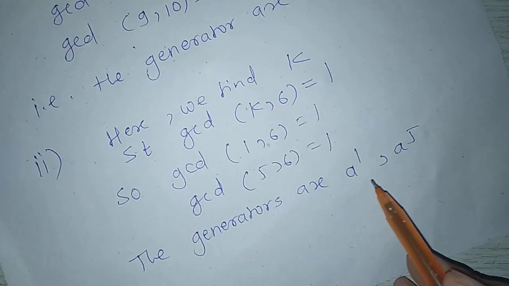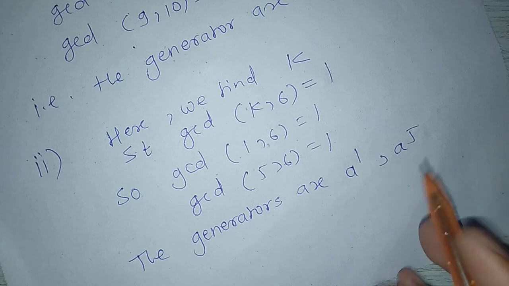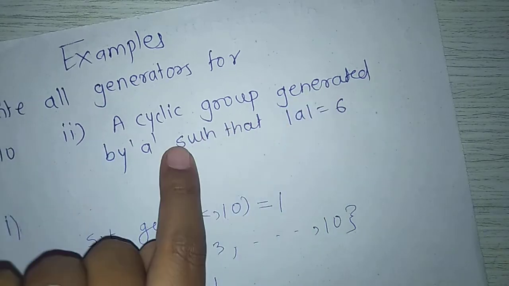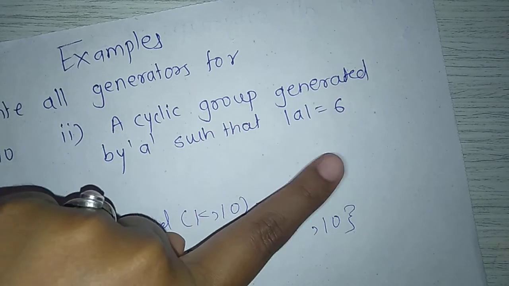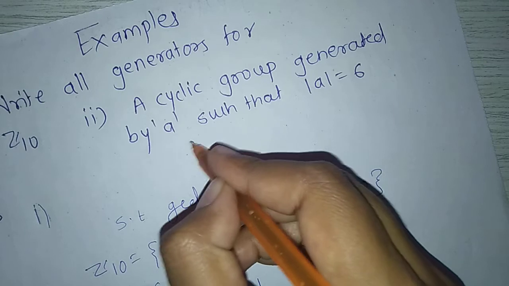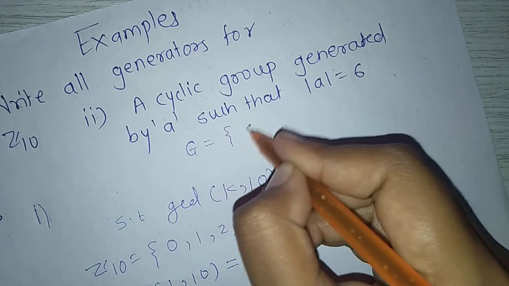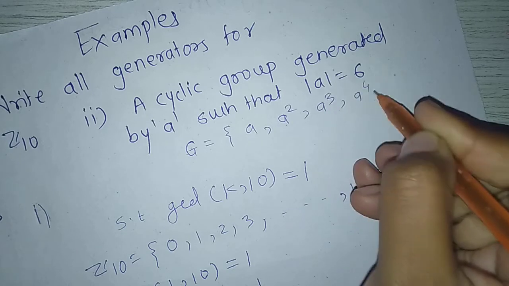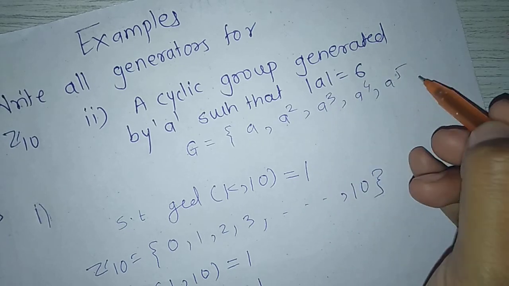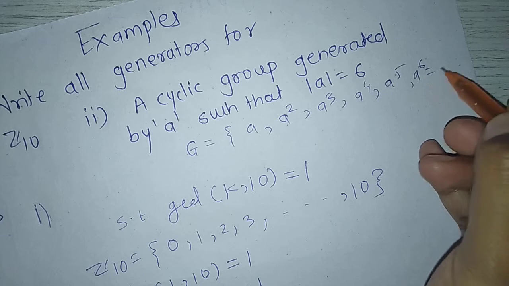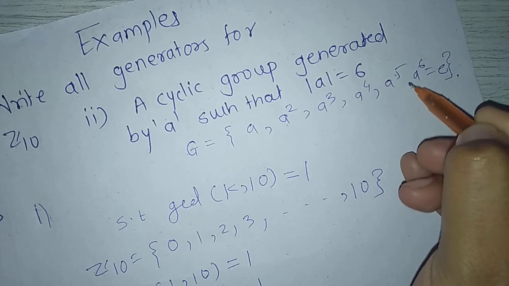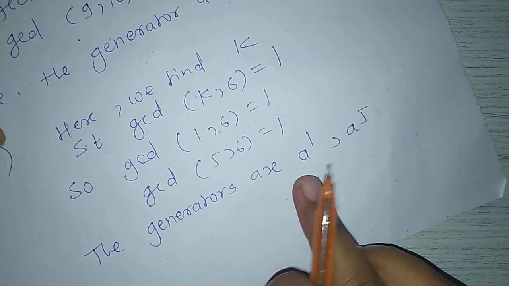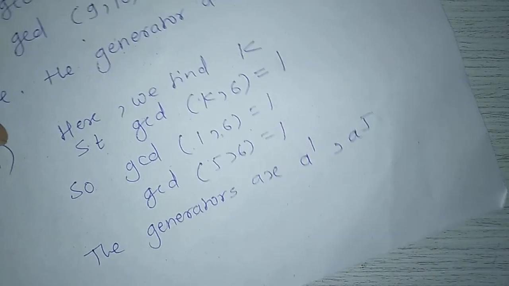Why do we take here a raised to 1 and a raised to 5? Because G is the cyclic group generated by A such that order of A equals 6, which means G equals a, a square, a cube, a raised to 4, a raised to 5 and a raised to 6 equals identity. That's why here we take a raised to 1 and a raised to 5.